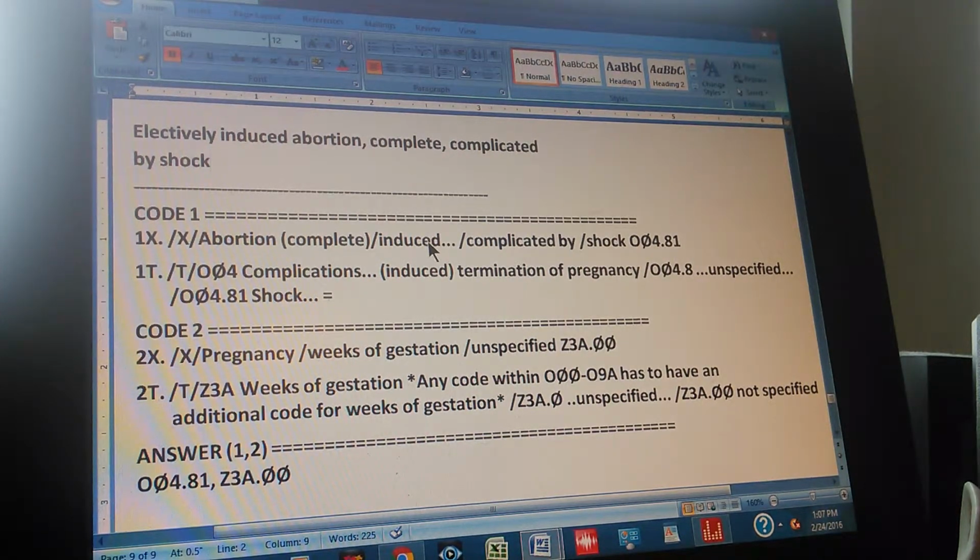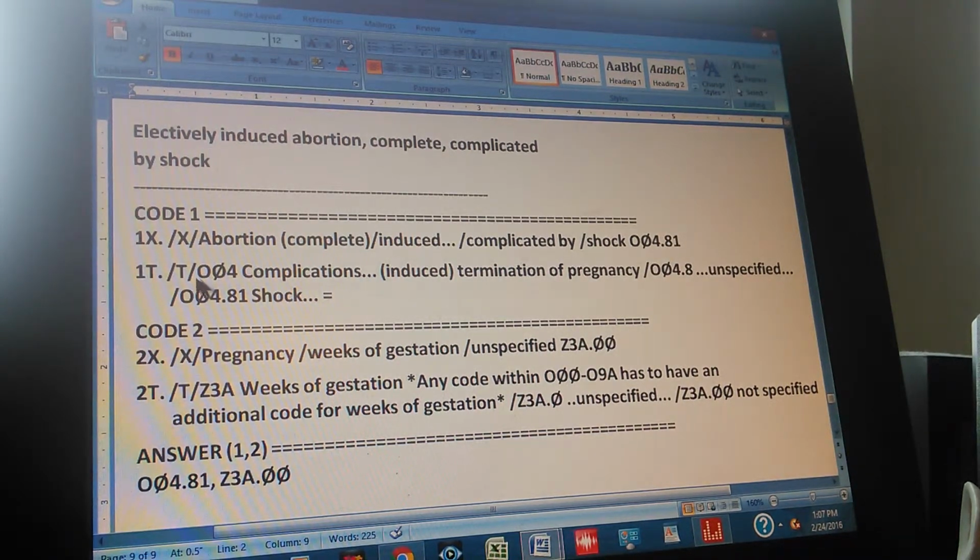Induced. And then you're going to go to? Complicated by. And then you're going to go to? Shock. And then next to it, you're going to find a code, right? What's the code? O04.81. That's the code that you get from the index. Now we're going to check this code in the tabular.